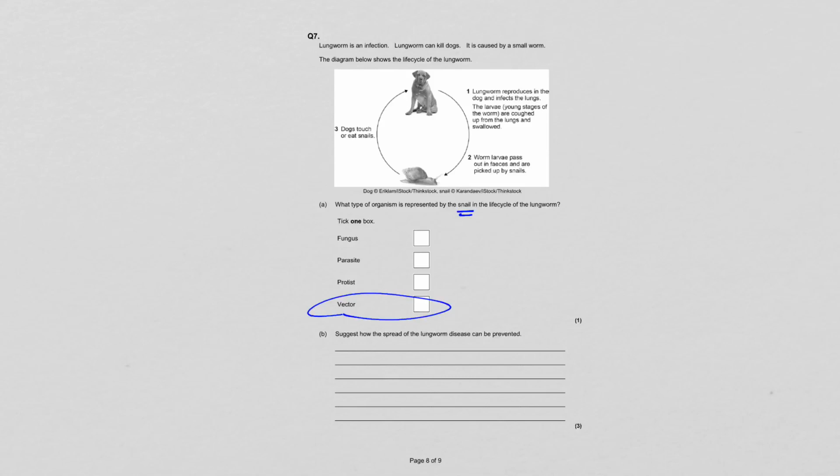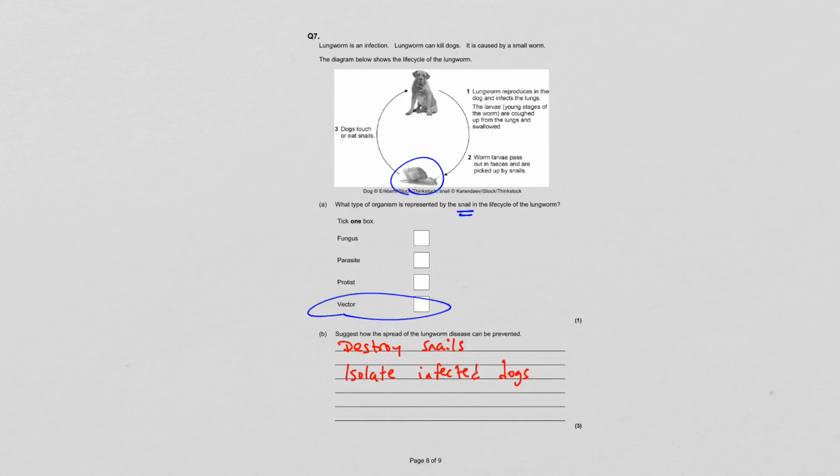For B, suggest how the spread of lungworm disease can be prevented. Well, it's going to be mostly about the snail, right? So number one, if you destroy the snails, then the lungworm larvae can't be picked up because the snails aren't there. You could say isolate infected dogs so that they don't poop in an area where there's lots of snails and other dogs can come and eat the snails. Isolate infected dogs, not infected snails.